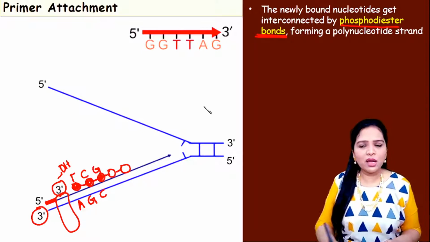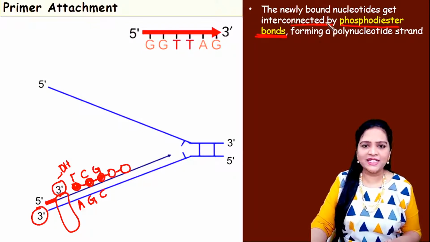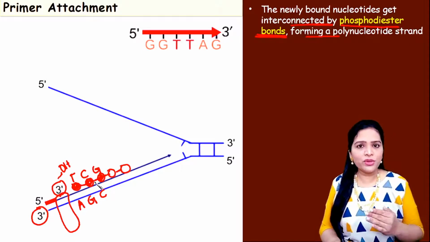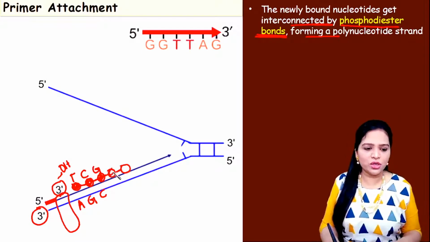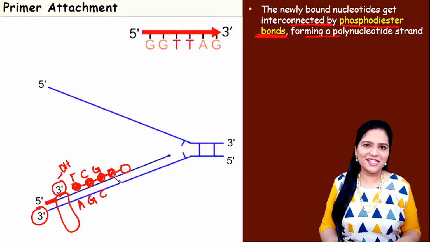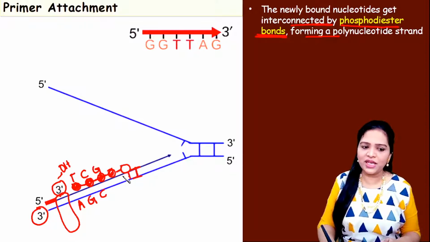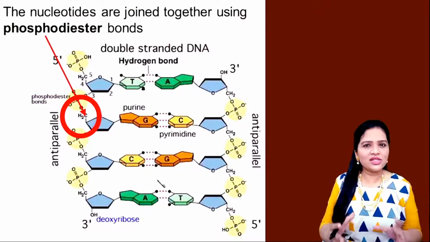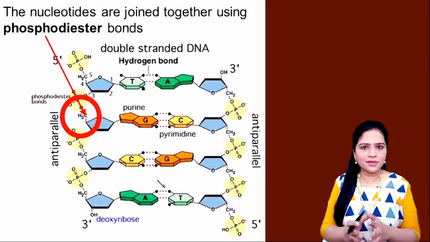So the newly bound nucleotides get interconnected by the phosphodiester bond. In the newly growing strand, the two nucleotides are joined together by phosphodiester bond. Similarly, this daughter strand and the parent strand, these two strands are held together by what bond? Hydrogen bond. Okay, so look at this picture. Let us just understand the bonding between the two strands.